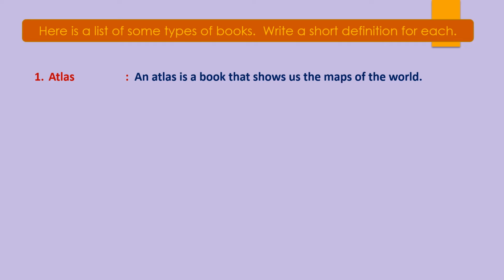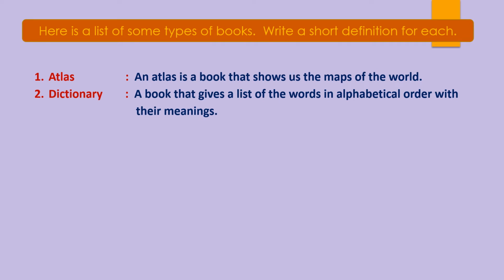I'll show you. The first word is dictionary. You know what a dictionary is, children? If we want to find the meaning of any word, we always search for the meaning in a dictionary, no? And how do we search the meaning there? The words are written in alphabetical order, so that we can find the words very easily. Okay.